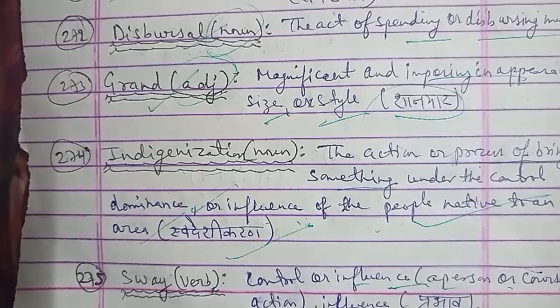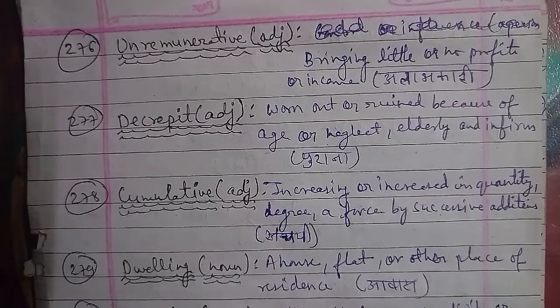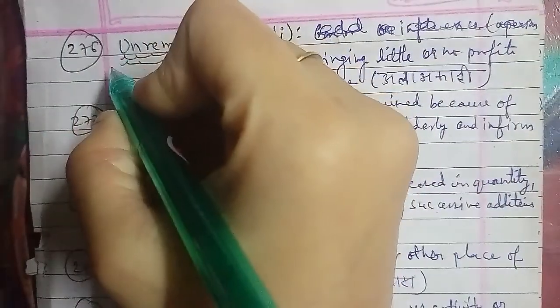For the purana you can use the word decrepit here, that is worn out, ruined, or because of age की वजह से उसे neglect करना, elderly or infirm, that is your purana hona, and for those you can use the word decrepit there, and you have to focus that the word decrepit is used as an adjective, and remember this.